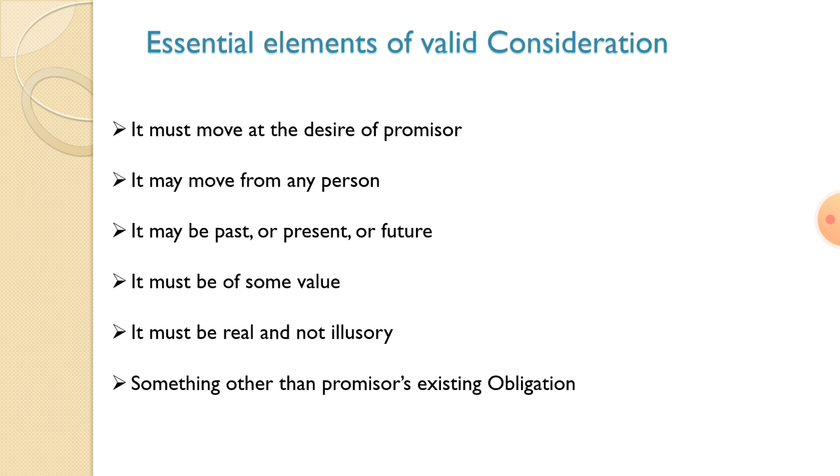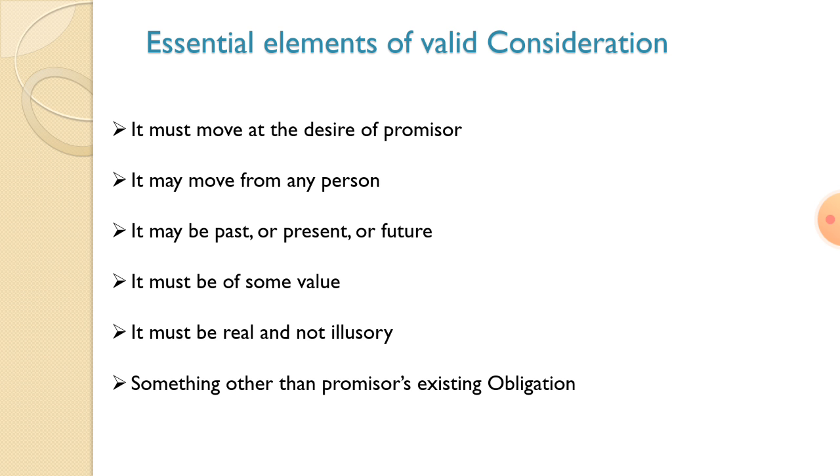Next one is something other than the promisor's existing obligation. For example, if you go to a court of law, you approach a lawyer because he promises that he will argue for you and make a judgment in your favour. The lawyer gives the promise, which is his existing obligation, and we give something for that.